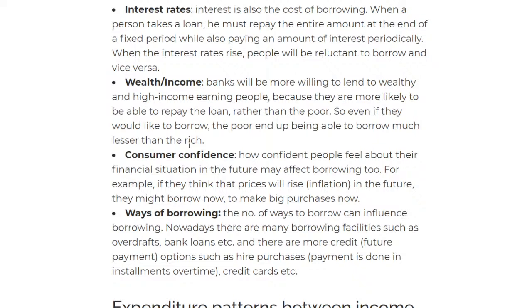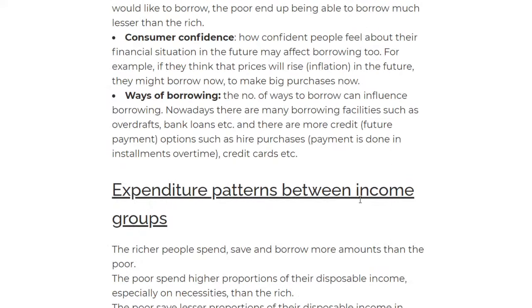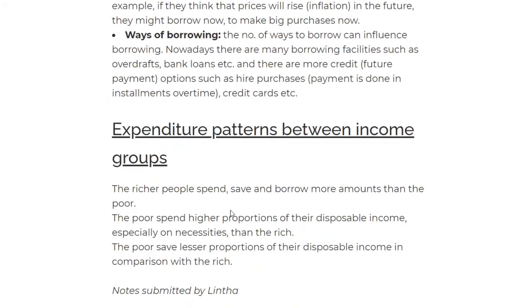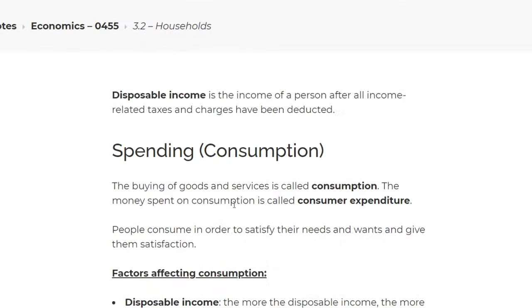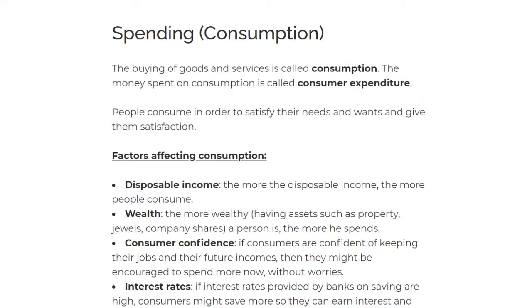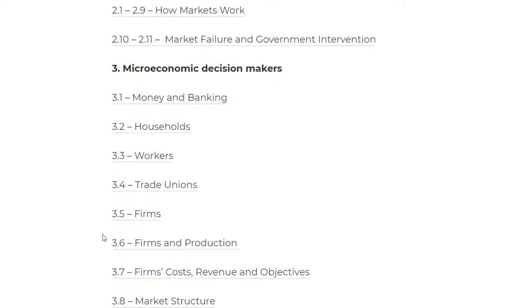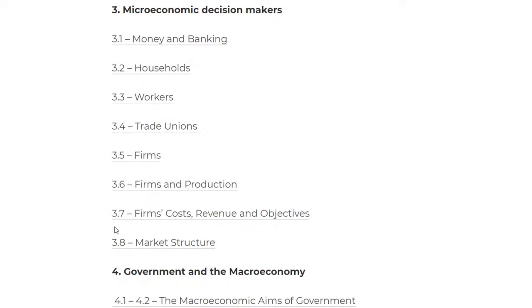Then we have the ways of borrowing. Sorry, I missed that one. The last one is the ways of borrowing, and this means that the number of ways to borrow can influence borrowing. Nowadays, there are many borrowing facilities such as overdrafts and bank loans. So it also depends on the way of borrowing. And then this one just talks about the saying that the richer you are, the richer you get, and the poorer you are, the poorer you get.